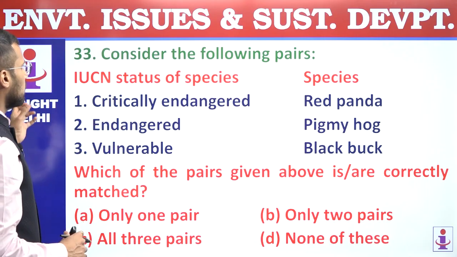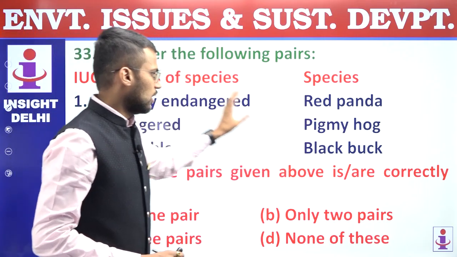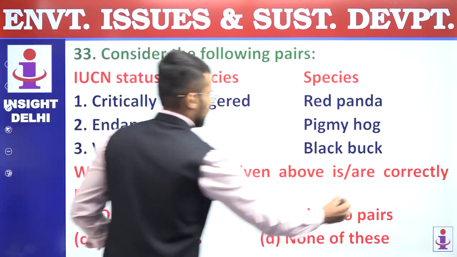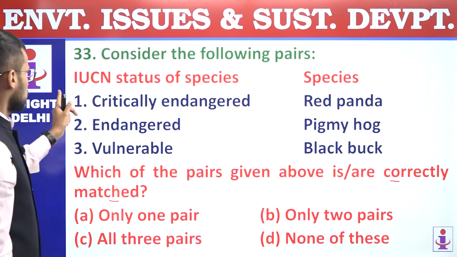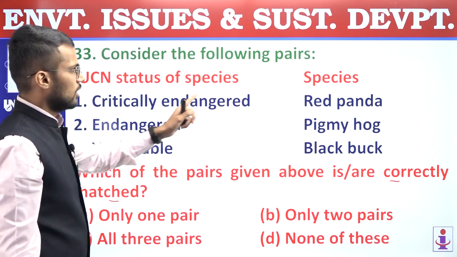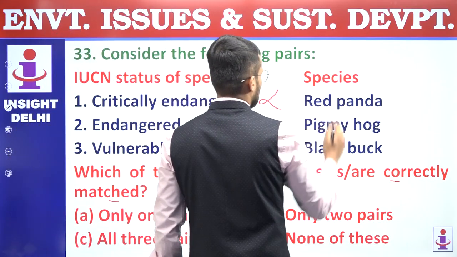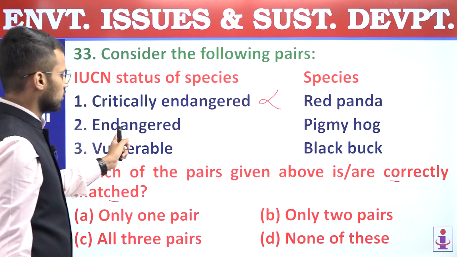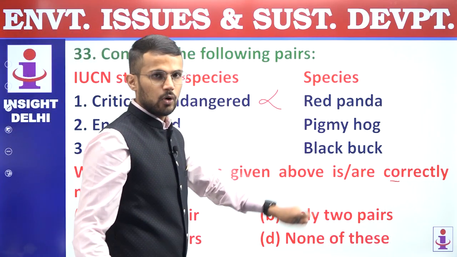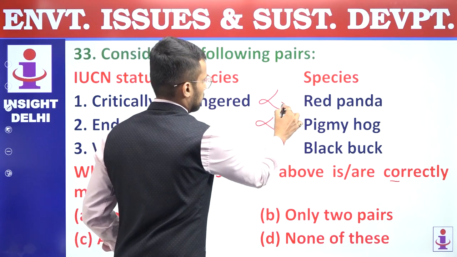33, consider the following pairs. On one hand, we have the IUCN status of species, and on the other we have that species. We are supposed to find out which pairs are correctly matched. So first, critically endangered is matched with red panda. It is incorrect. Red panda is endangered, not critically endangered. Second is endangered, and it is matched with pygmy hog, which is again incorrect. In fact, it is reversed.